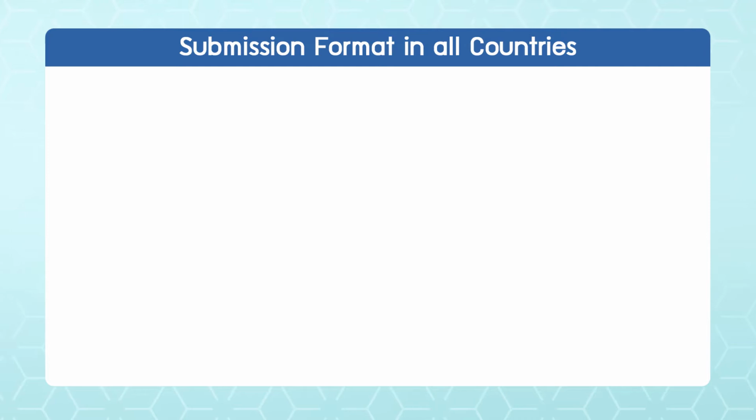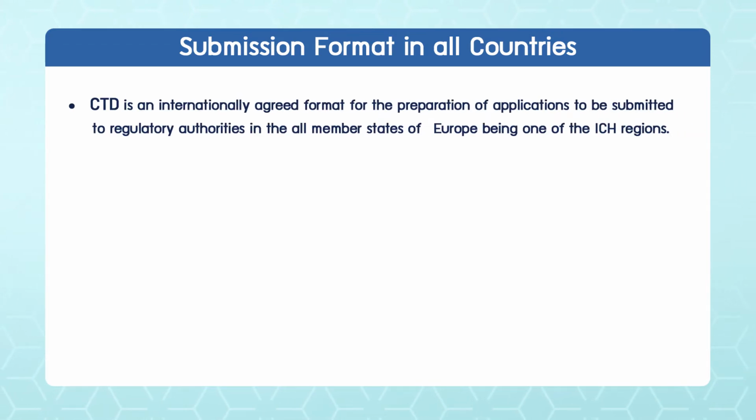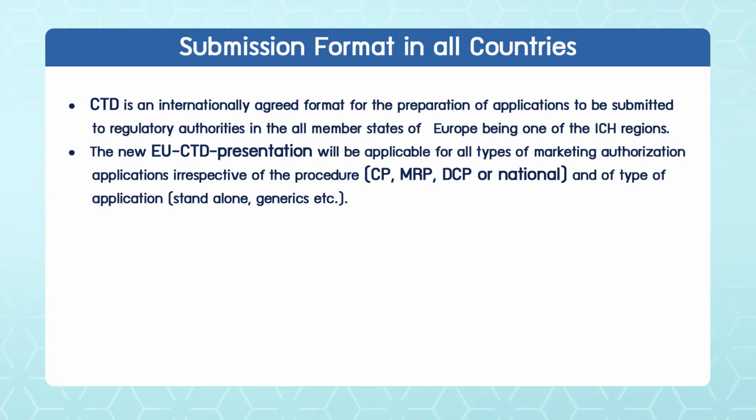So module 1, if you are applying in 5 countries, then for the DCP MRP, you need to prepare module 1 for each of the countries separately. But modules 2 to 5 remain common for all of them. So the format is CTD format in all the countries, and they have a new EU CTD presentation, and it covers centralized, MRP, DCP or national.